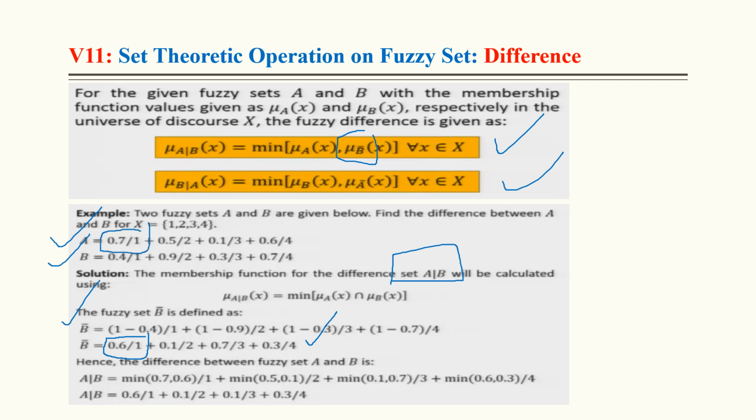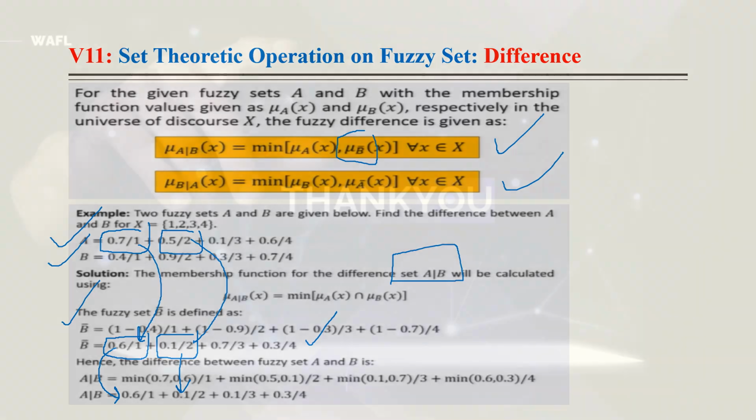The minimum of these is 0.6, therefore we consider 0.6. Next, for fuzzy element 2, 0.1, in this case 0.5. The minimum of these is 0.1, therefore we consider this one. In this way we can calculate the difference.